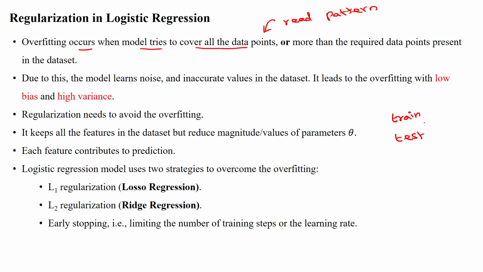There will be a big difference between the training accuracy and testing accuracy. If there is a big difference, that is called high variance. If there is high variance between the testing accuracy and training accuracy, then we can say that the model is overfit with the trained data. This happens due to noise or inaccurate attribute values in the given data set. So here regularization can be applied to avoid this overfitting.